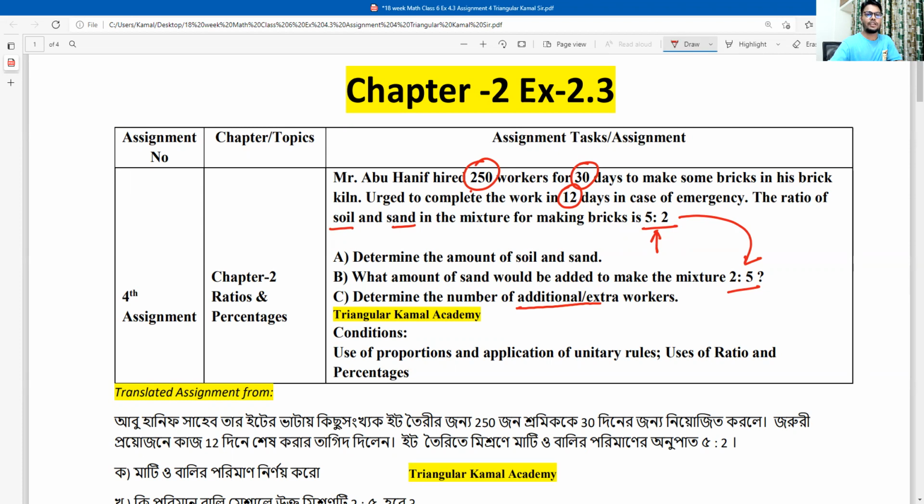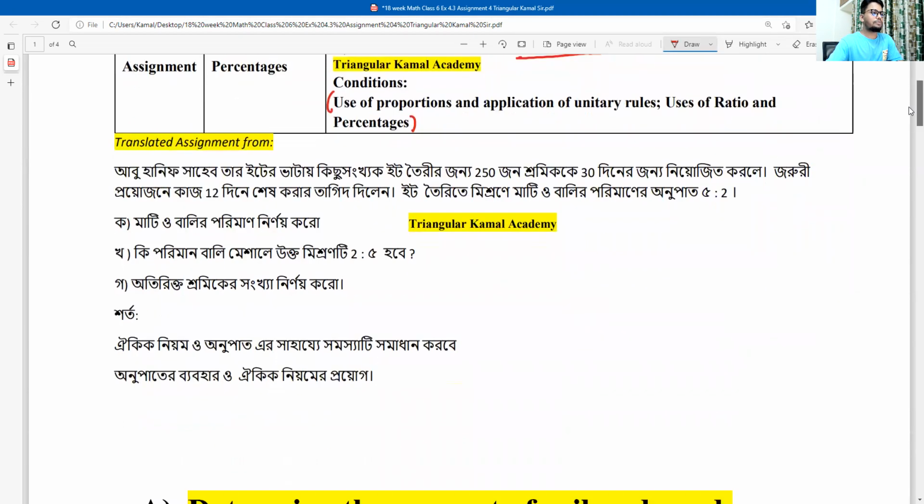Okay, now there are a few conditions or instructions given: use of proportions, application of the unitary method, use of ratio, and percentage. So by using these concepts, you have to answer questions A, B, and C. This question is translated from the Bangla version. To understand properly, my request to all of you is please read the questions from the Bangla version. The information is given there properly. It will clear your concept.